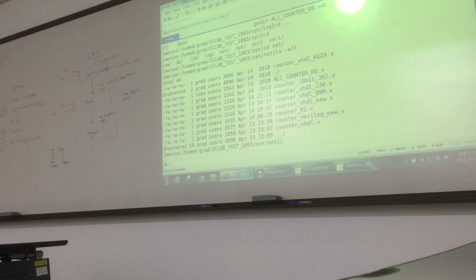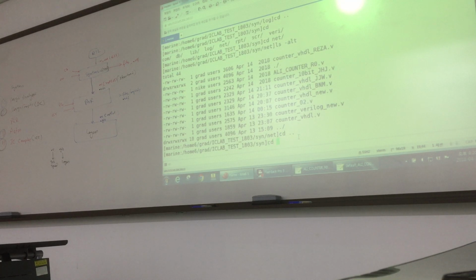Do you see this one? This is our netlist. Similarly, your file, for example, will be generated here. And now next, yes, okay, I show you.